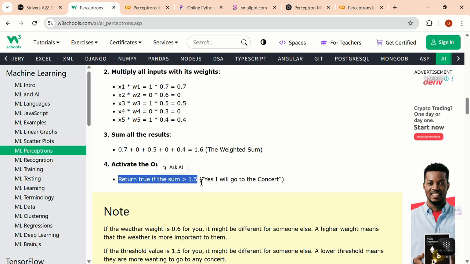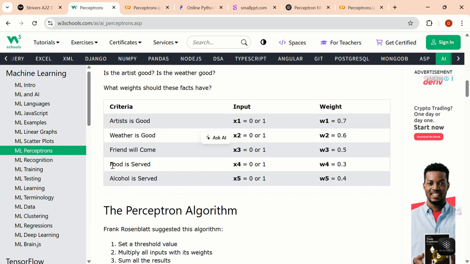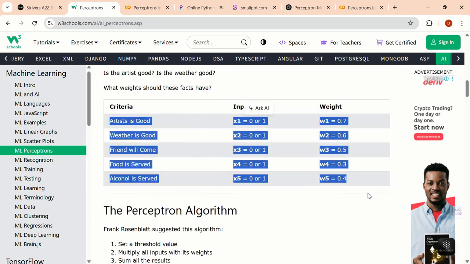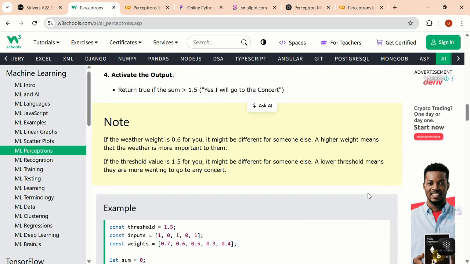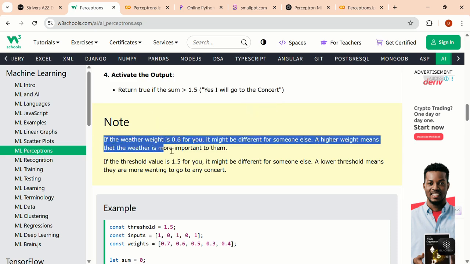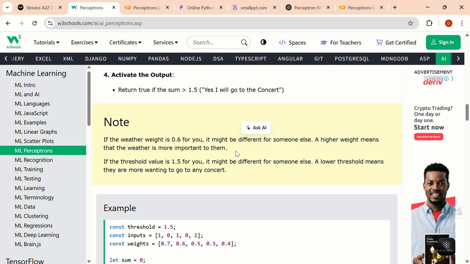You will go to the concert. So what will be my output? My output is 1.6, which is greater than 1.5. So I can decide with this criteria, input and weight, that the person will go to the concert. Note, there is a note here: if the weather weight is 0.6 for you, it might be different for someone else. A higher weight means that the weather is more important to them. So that's where it varies.